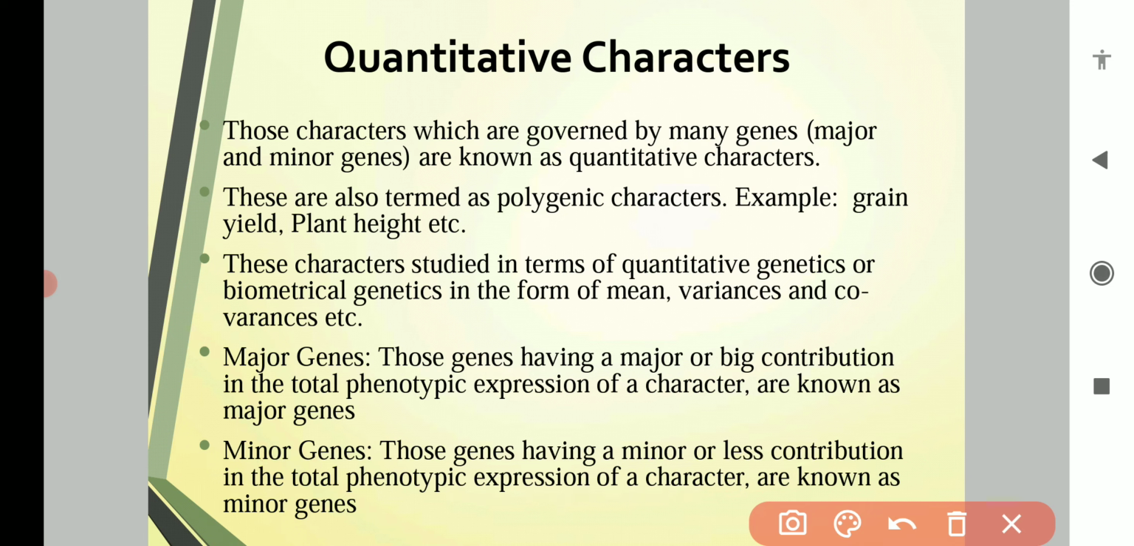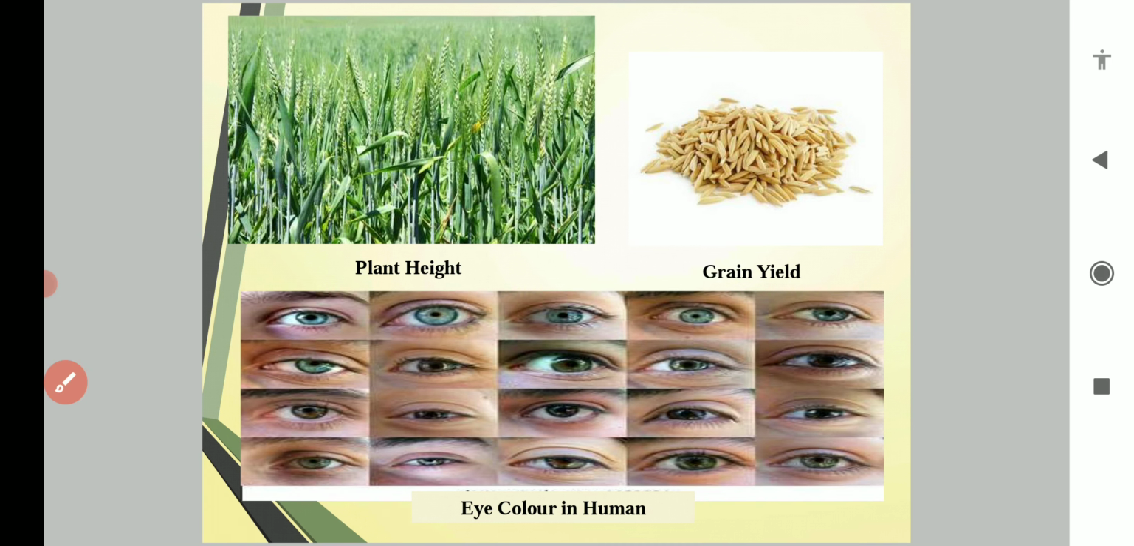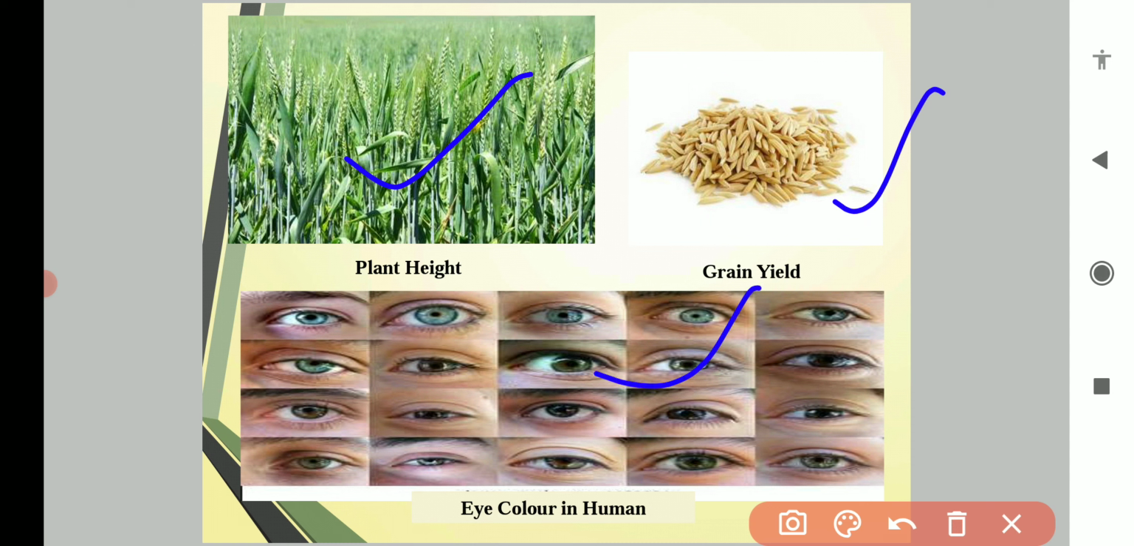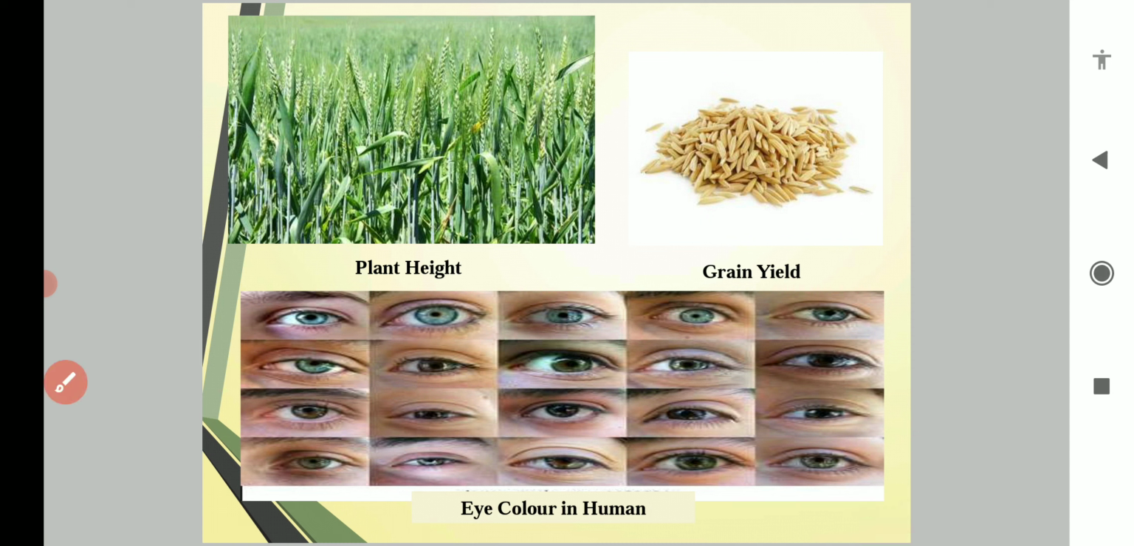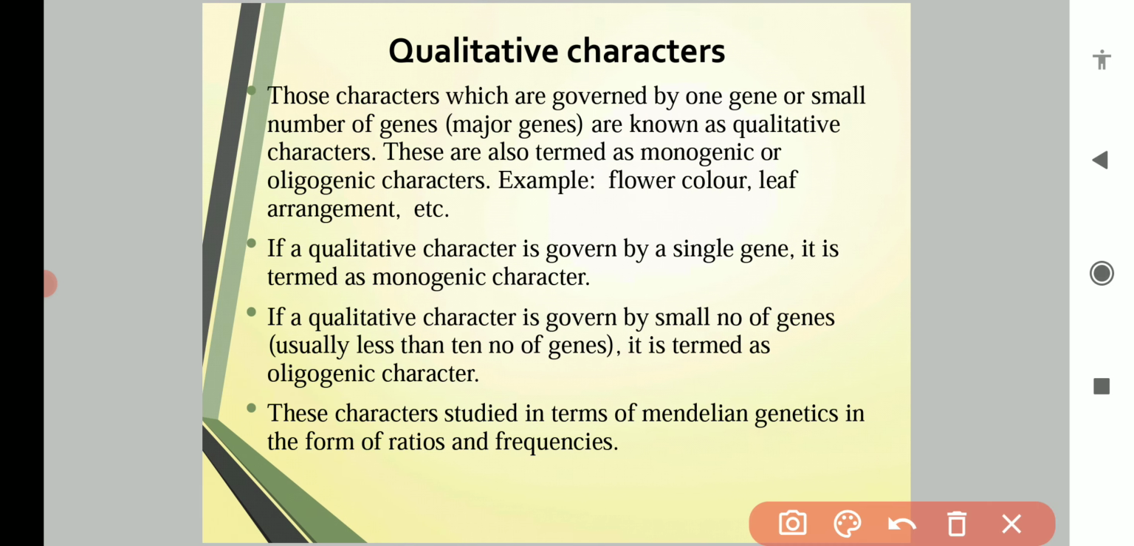Okay, so the genes which govern the quantitative characters can be categorized into major genes and minor genes. Here are examples of quantitative characters. Plant height is a quantitative character. Grain yield, and in the case of humans, skin color and eye color are examples of quantitative characters because they are governed by many genes. Second is qualitative characters.